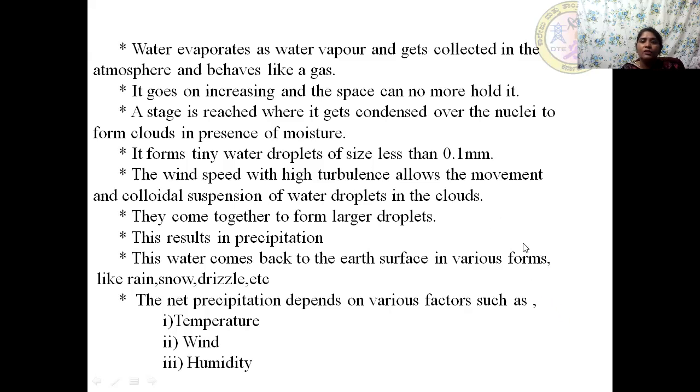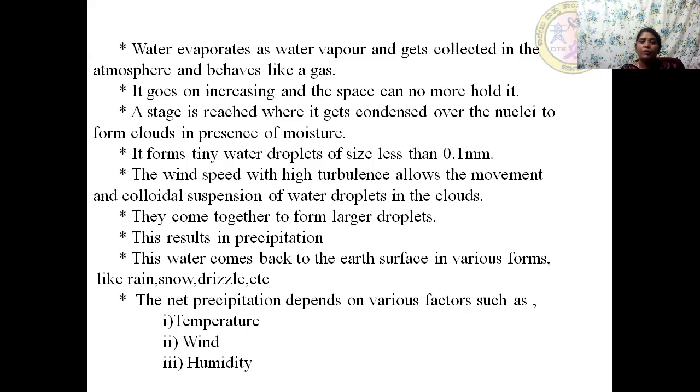Now, once the clouds are formed, the clouds contain tiny water droplets of size less than 0.1 mm. And this size of water droplets cannot precipitate. It cannot fall back to the earth. It has to grow in size. Now, to increase its size, the wind speed, its turbulence play a very, very important role.